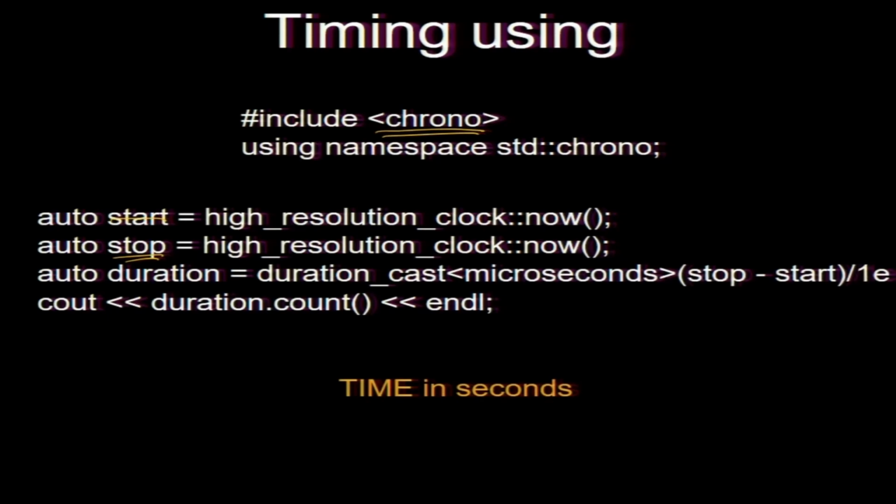Okay. So, duration will be the difference between start and stop, and I divide by 1E3. This is in microseconds, and I do not want microseconds, I want only milliseconds. So, I just divide by 1000. And cout is for output. If you know C, it would be quite clumsy with the printf.